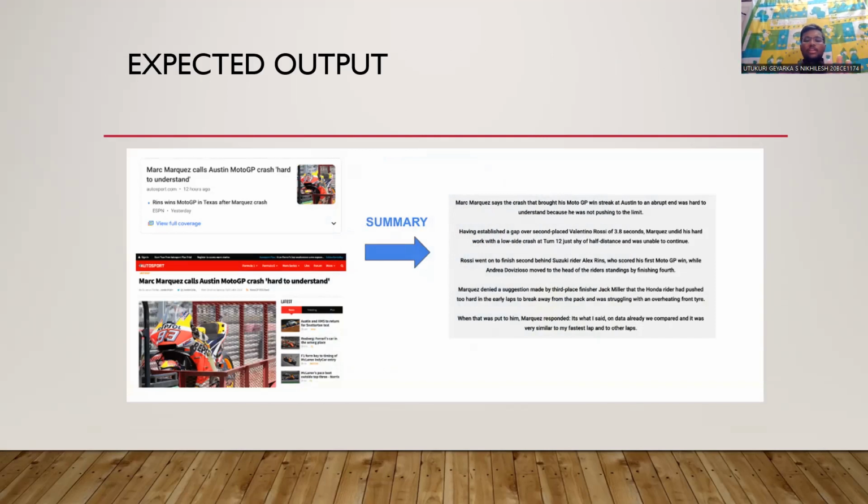Here, for example, marks Q. This word will not be changed even if extractive or abstractive is used, as this is a unique word which has to be used. For example, Nikhlesh. Nikhlesh may have another meaning, but it won't be converted into other words. That's why we are saying either extractive or abstractive can be used. Sometimes abstractive has to be used for getting a smaller number of words. Sometimes extractive has to be used in order to not change the meaning of the sentences. So in this way, the expected output will be there.